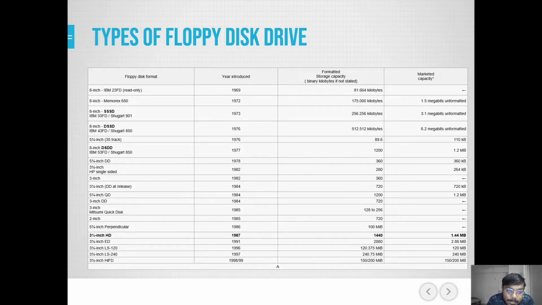The largest floppy disk is of 8 inches, whereas the smallest floppy is of 2 inches. That was introduced in 1985, and the first floppy was introduced in 1969. It was 81,664 kilobytes, and the recent and the latest floppy is of three and a half inch, which was introduced in 1988-99.